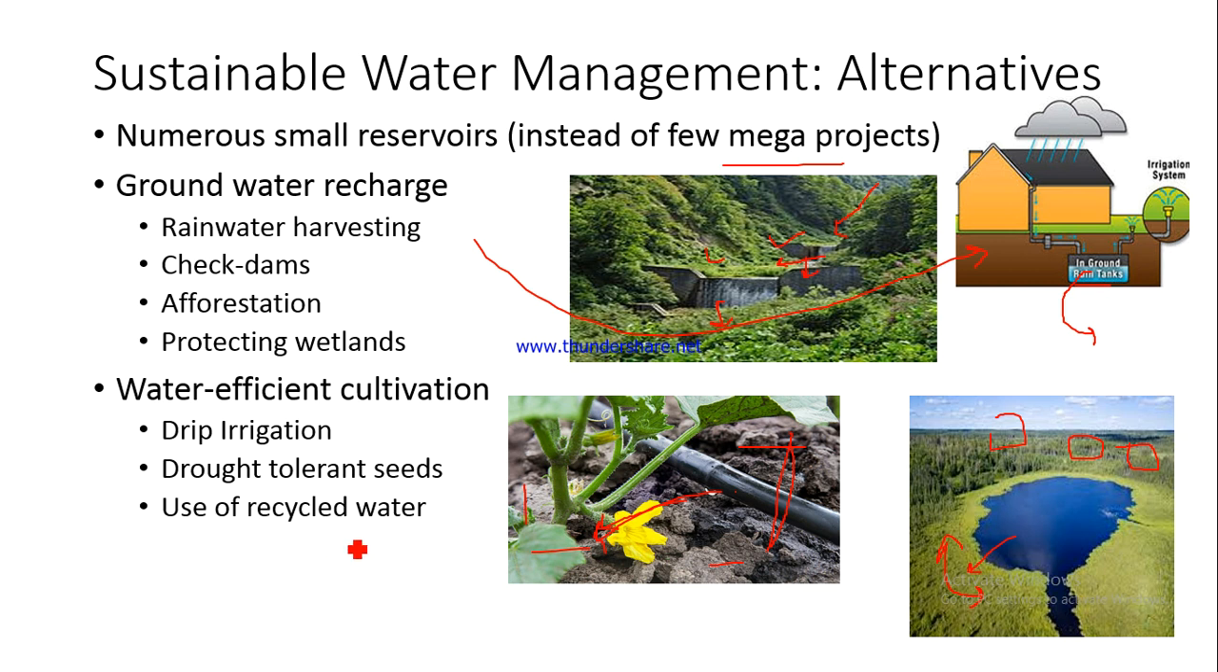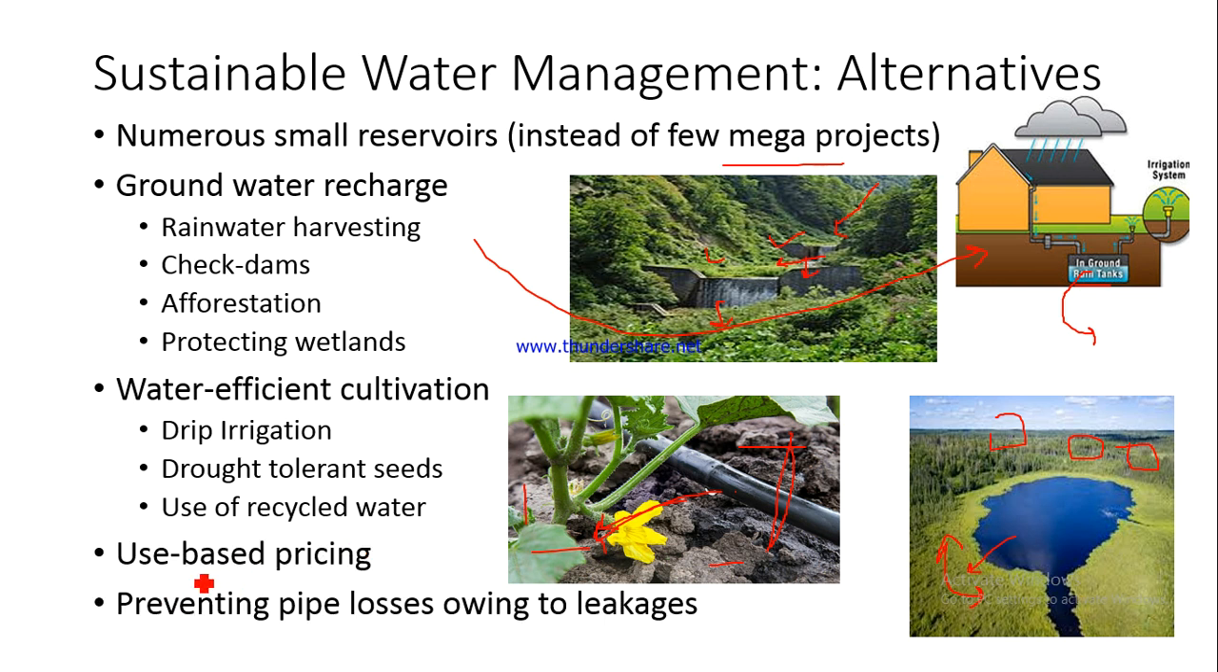For example, in our homes, you might be growing various plants, and there you can use the household wastewater. For example, the wastewater from washing clothes or from bathing can be used in kitchen gardens. So that can be one way of recycling water. And one more thing that we can do is go for use-based pricing, which means if somebody is using up to a particular amount, he may be asked to pay a little bit for that.